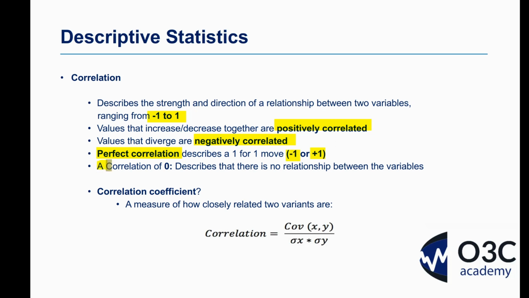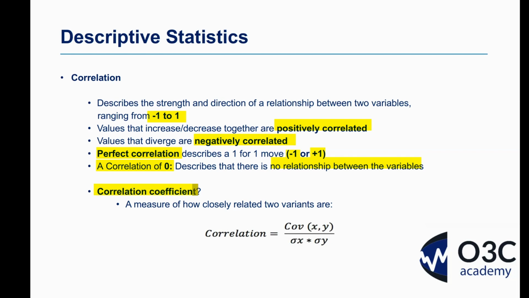And if you see a correlation of 0, well, there's no relationship. This is correlation. This is co-relationships. And a correlation of 0 just says, well, they're not connected. They're not related. So no relationship between the variables. Now, all of this, of course, we put into a measure, and we call this the correlation coefficient. And it's a measure of how closely these 2 variables are related.